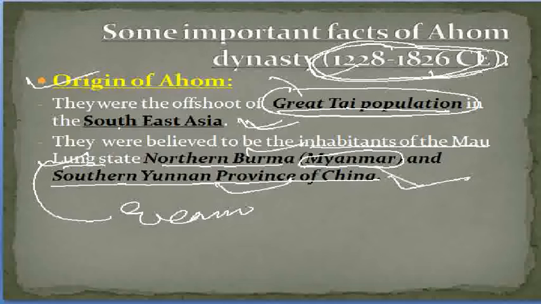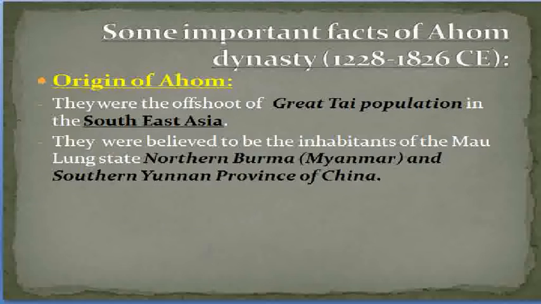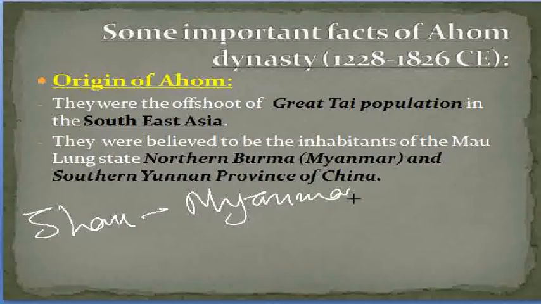And here I would like to mention that Ahom have different appellations. Ahom are known by different names in different Southeast Asian countries. They were known as Shan in Myanmar.